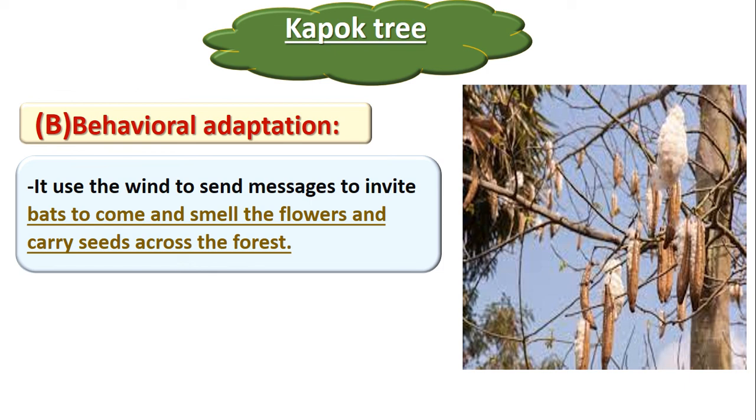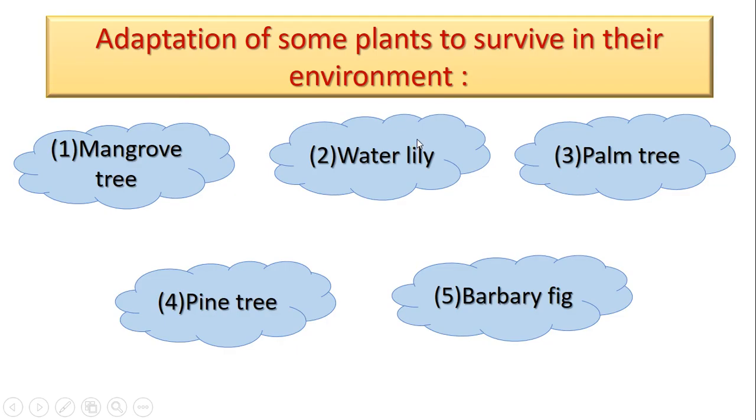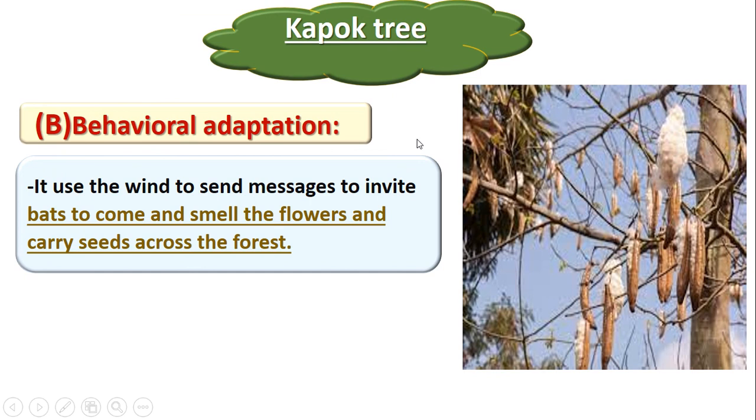So again, the kapok tree has a behavioral adaptation. What is the behavioral adaptation in kapok tree? They make a smelly message to invite the bats. Okay, what about the acacia? It makes a smelly message to make poison. Right? Excellent, super. So we talked about the kapok tree. It has buttress roots and also hand-shaped leaves and a smelly message to invite the bats.